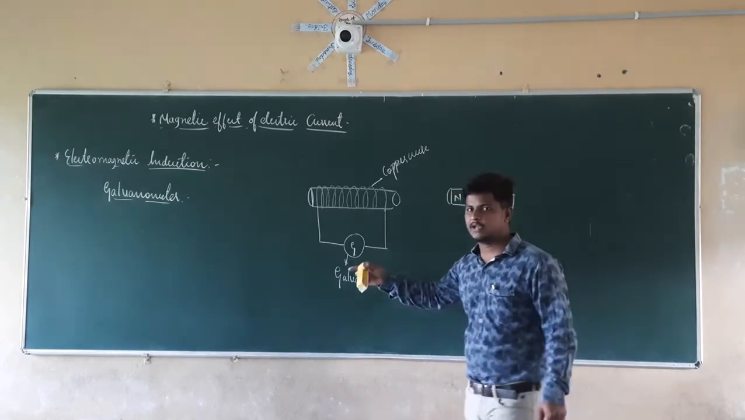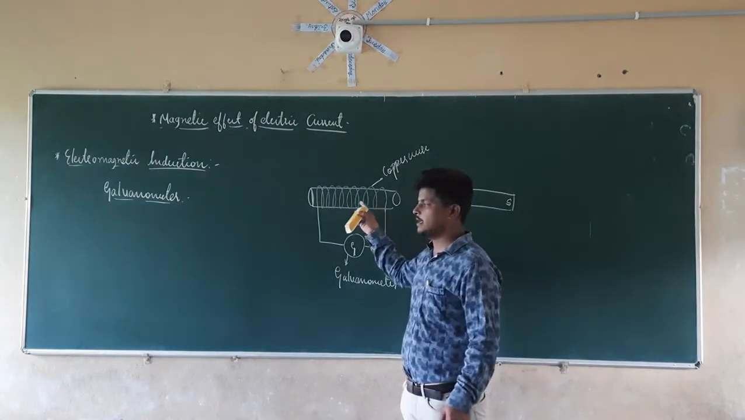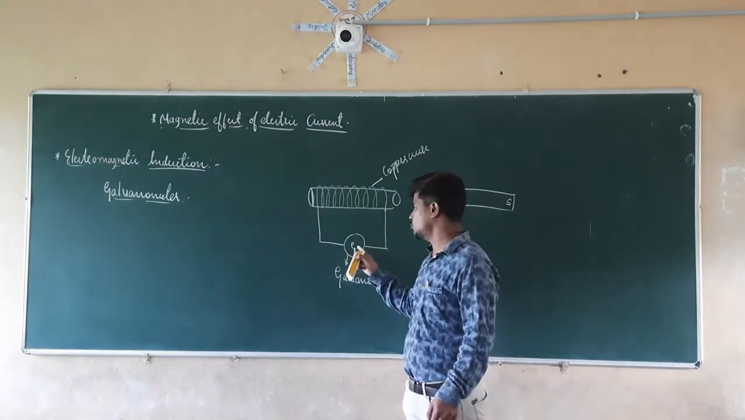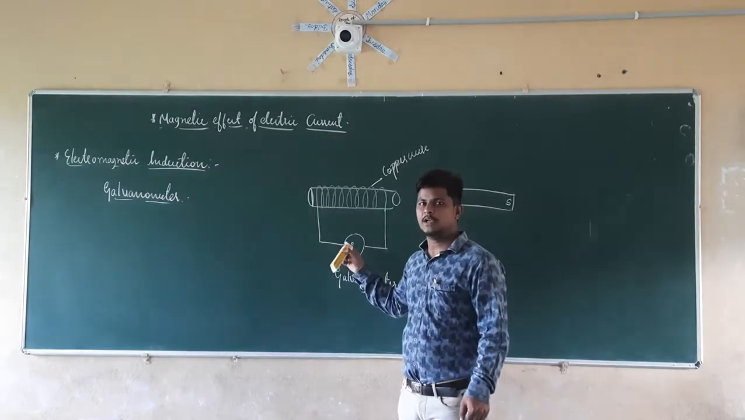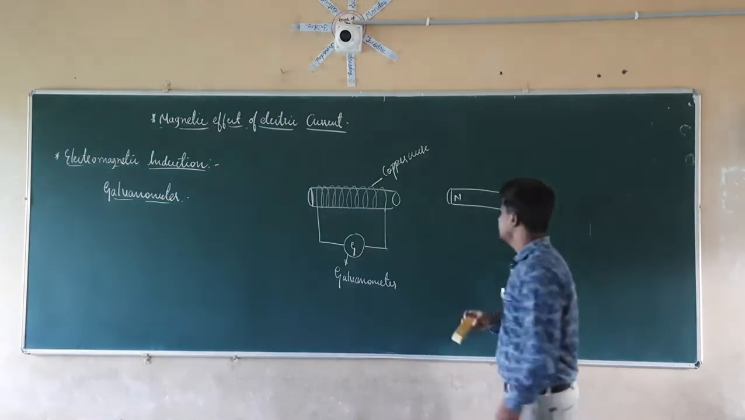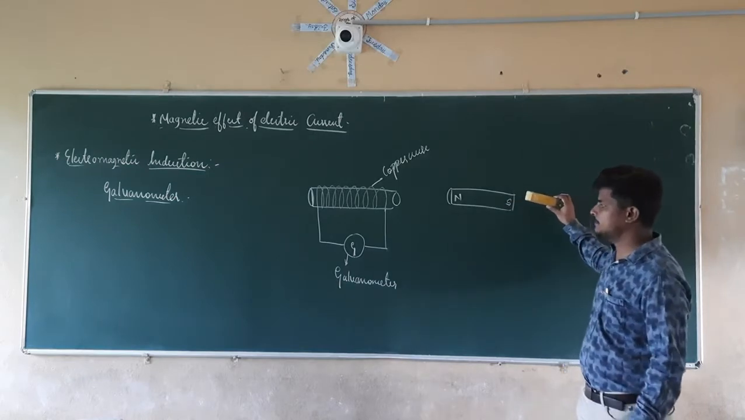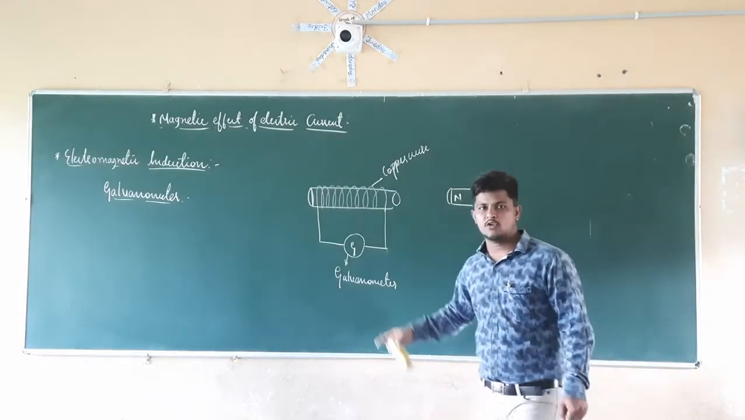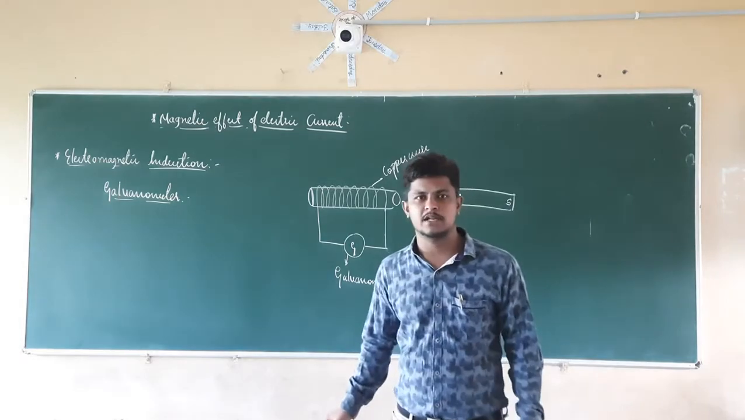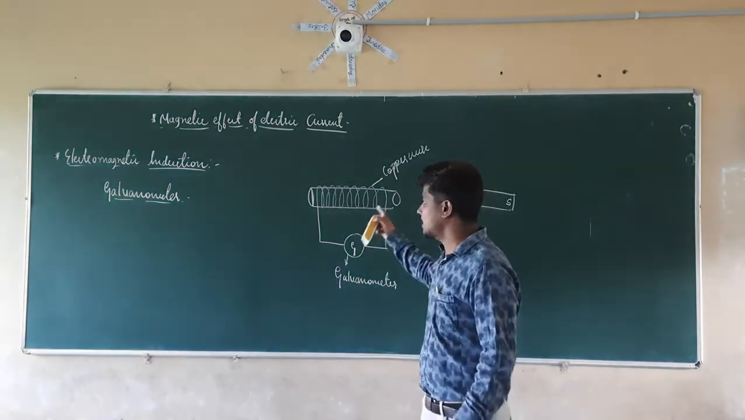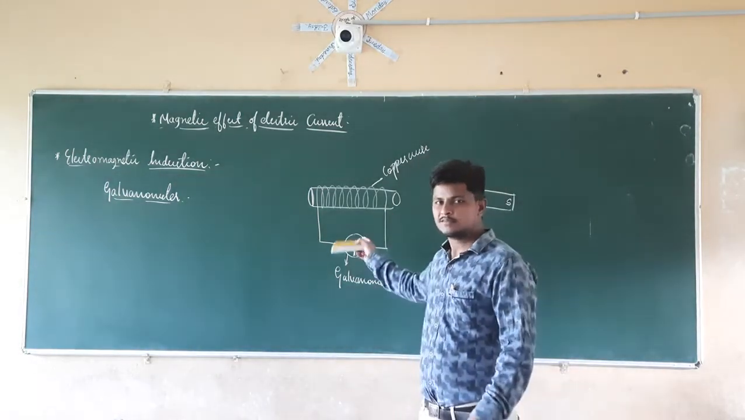Already we know that if any current is induced, if any current is present in this coil, it is going to show a deflection in the galvanometer. So we are taking a magnet up to this point. Here the magnet is there. When you check the galvanometer, there is no deflection. That indicates that there is no current present in that coil.